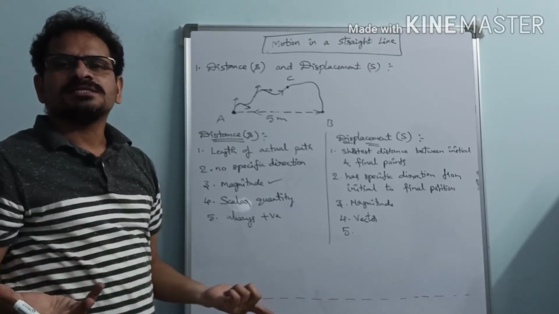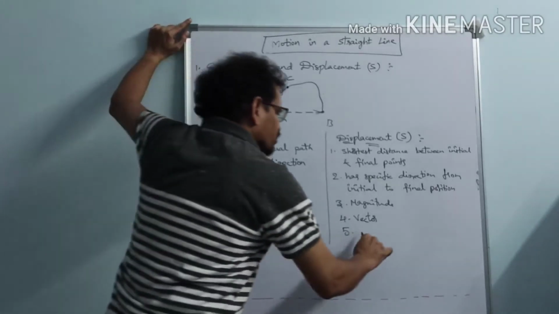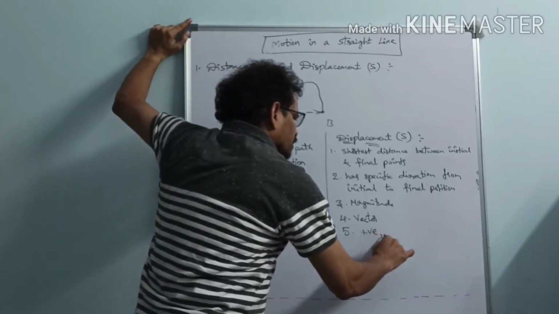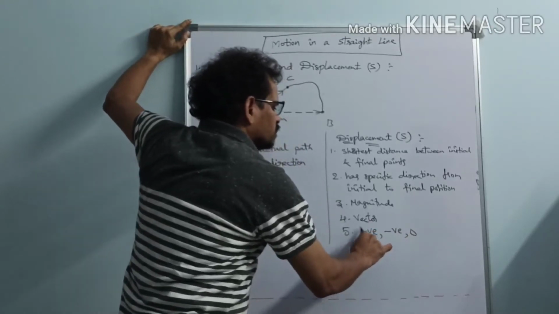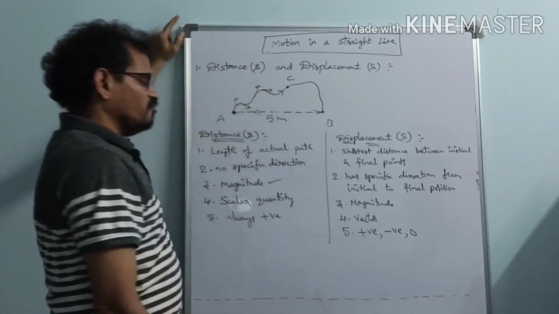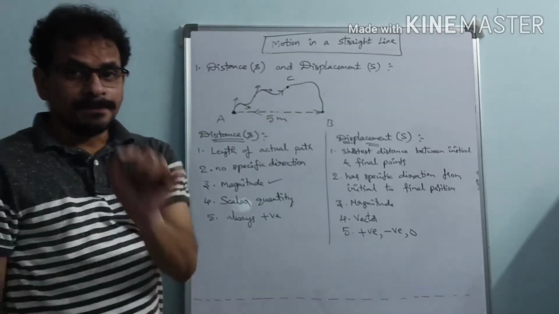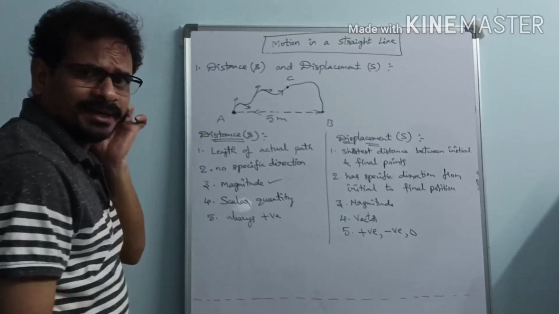So the distance between A and A is 0. So displacement can be positive, negative and 0, while distance is only positive. Got it? Okay.